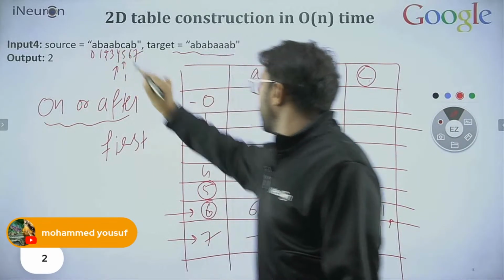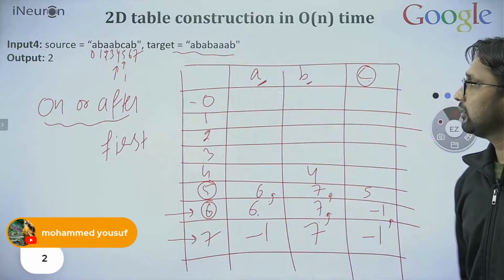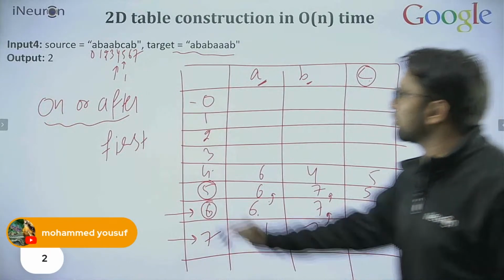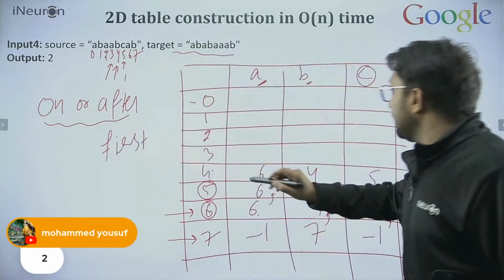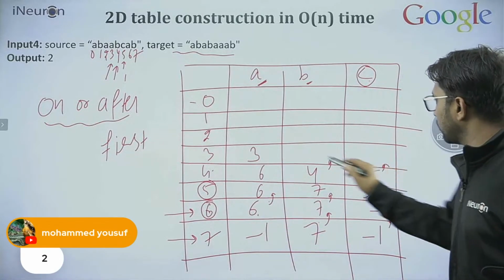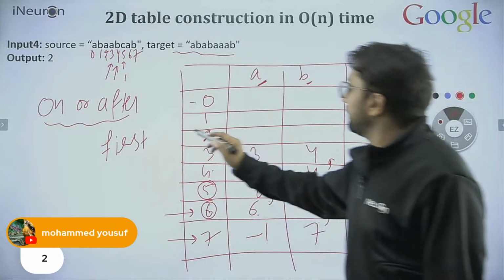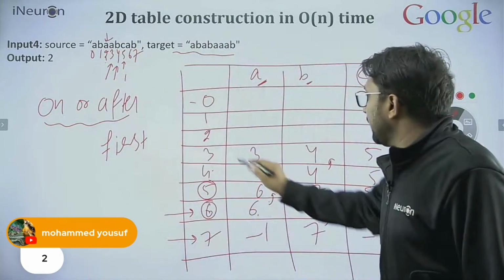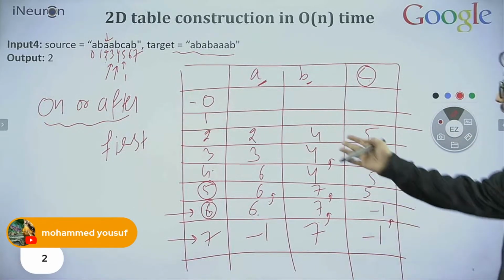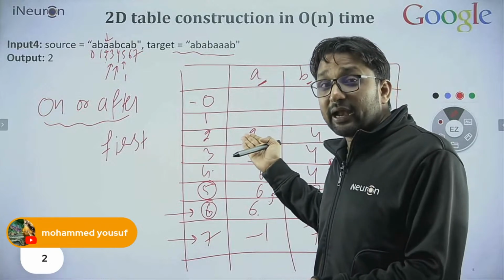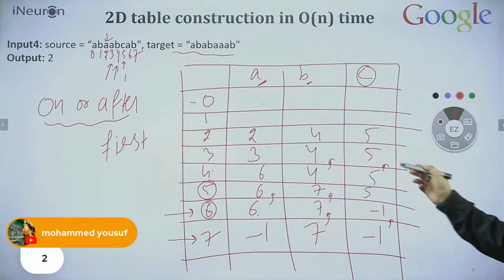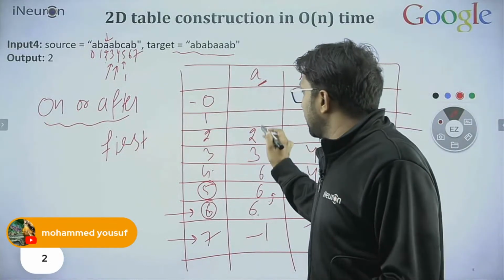Fine, okay, one more time. Now for the 4th, 4B, write 4, simple. Whatever is the index, write that only. And after that, copy this: 6 here, 5 here. One more time. 3A, write 3. And after that, copy all others: 4 and 5. Second, A. So for A, this will be second, and all others simply copy from the downside. Because this new member is A, we update that only. Before that, the position of B was 4 and the position of C was 5. That will not change.